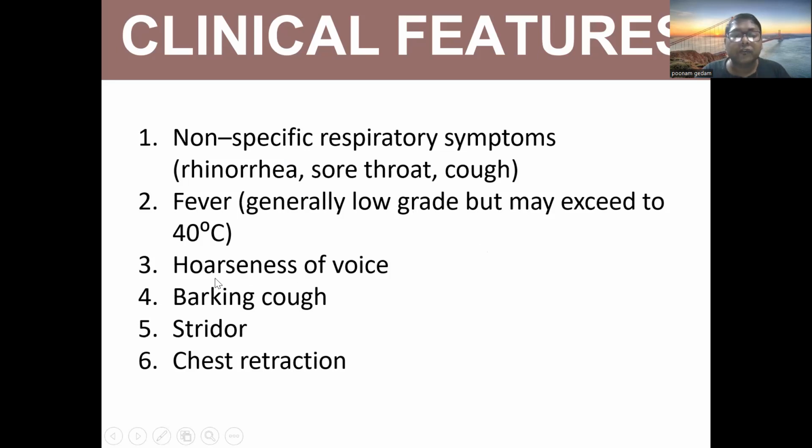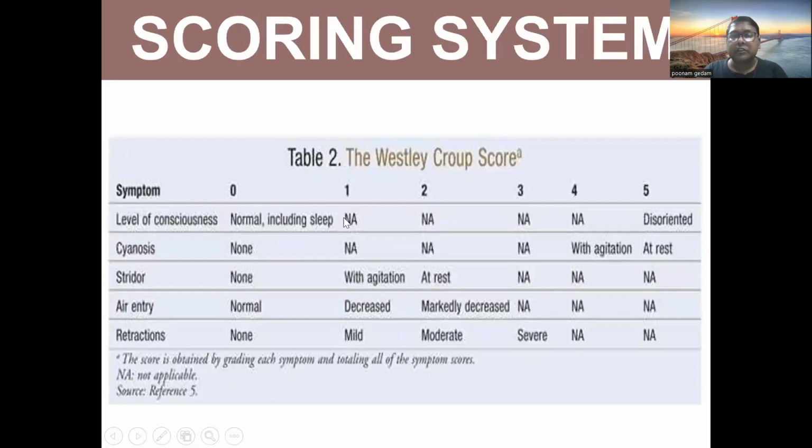There is hoarseness of voice. This is barking cough, stridor, or chest retractions. So this is the scoring system, the Westley croup score. Symptoms are graded, and the score is obtained by adding each symptom, totaling the symptom score.